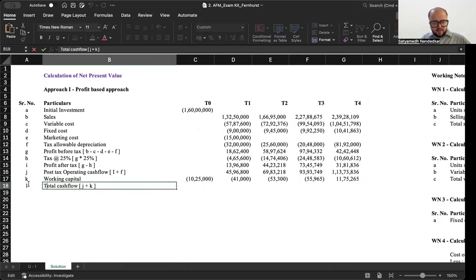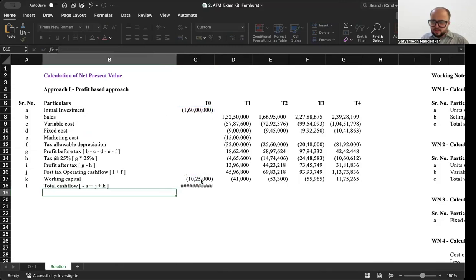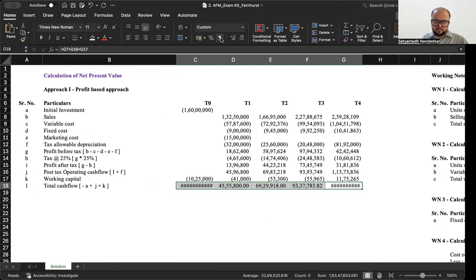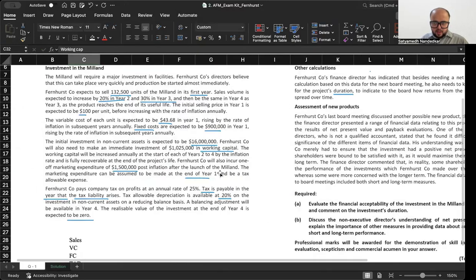And of course, how could I forget my initial investment? Post-tax operating cash flow plus minus the amount of working capital. So now I have my total cash flow also.